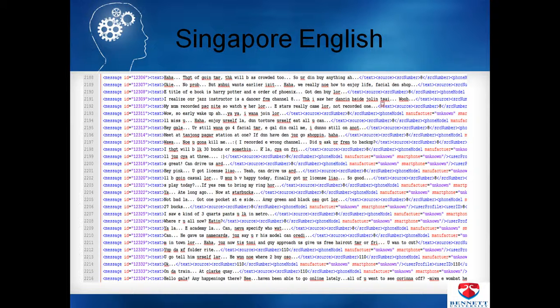If we talk about Singapore English, this is an example of how Singapore English has been written. So we can write: hey as you still wanna for facial timer timer something NOE you gonna kill me. So it's basically Singapore English: hello cats any happening there hey hey hey.